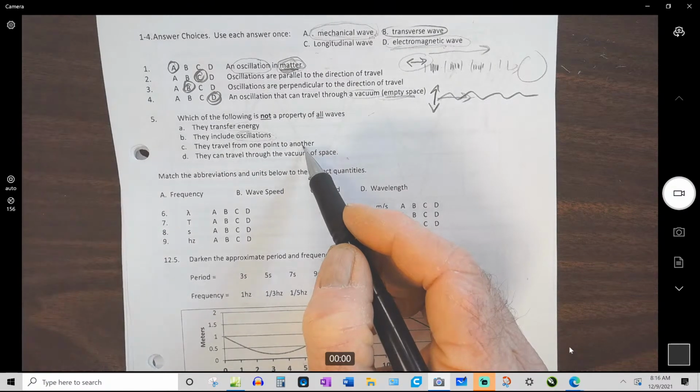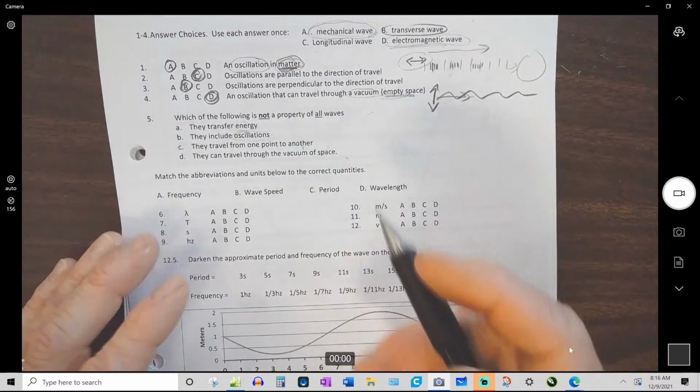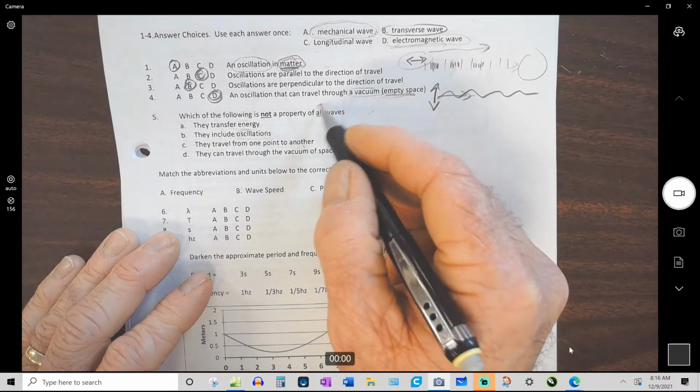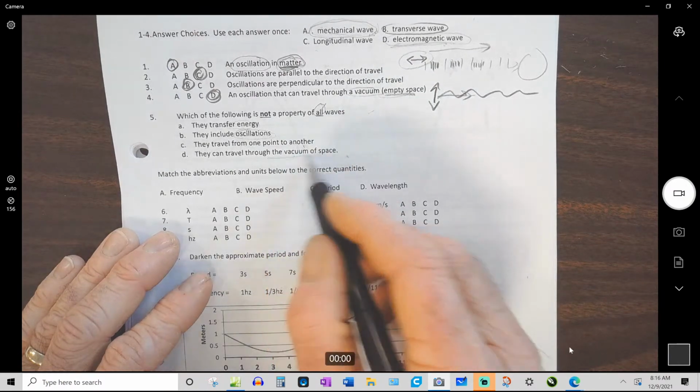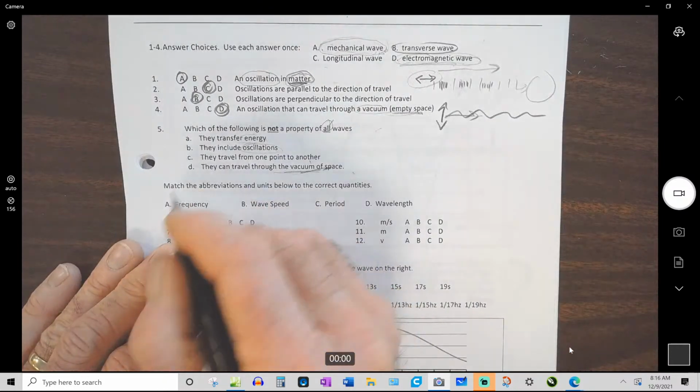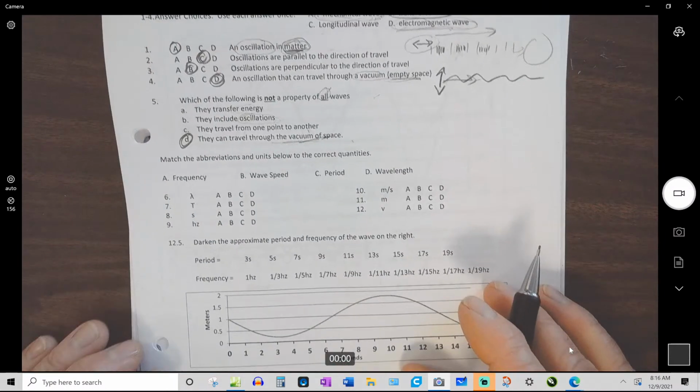If it just sat in one place, it would just be a thing pulsing. And finally, can travel through vacuum of space? No. Some can, but not all. So the only kind that can do this is these electromagnetic waves. Mechanical waves can't do it. So this one's the one that's not a property of all waves.